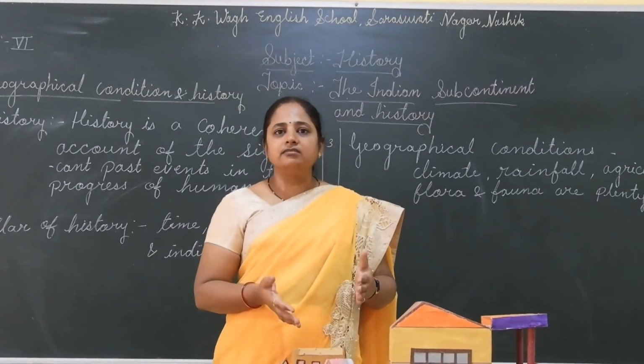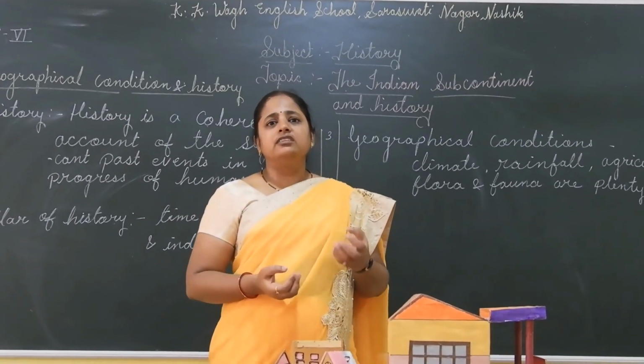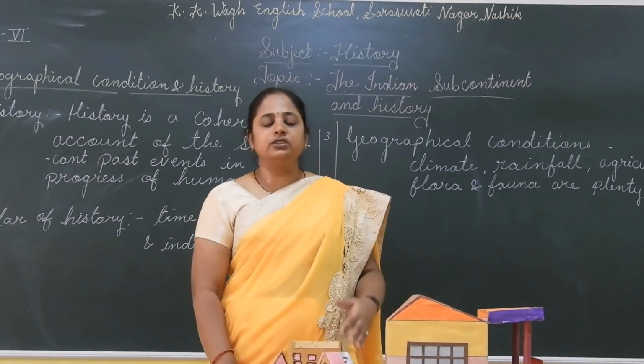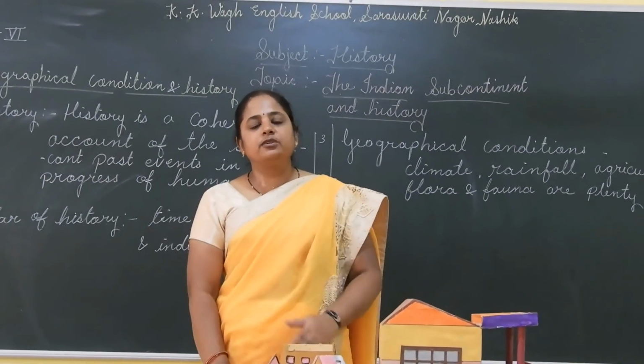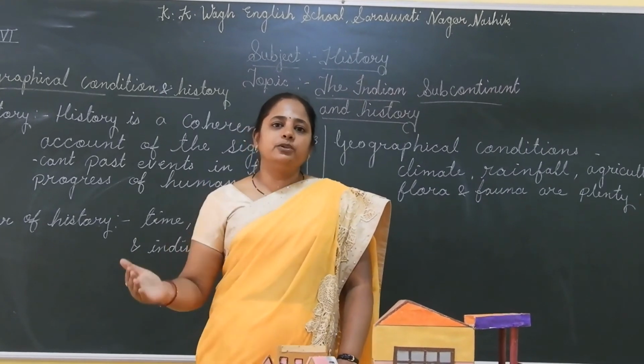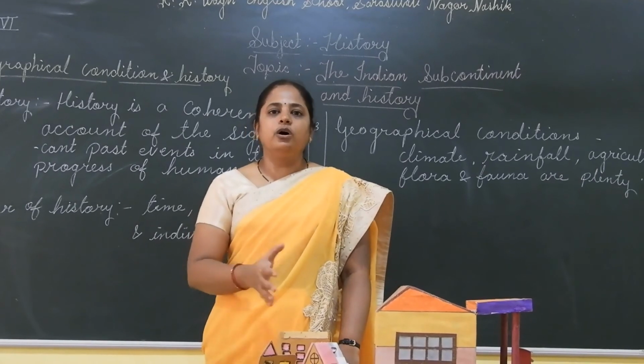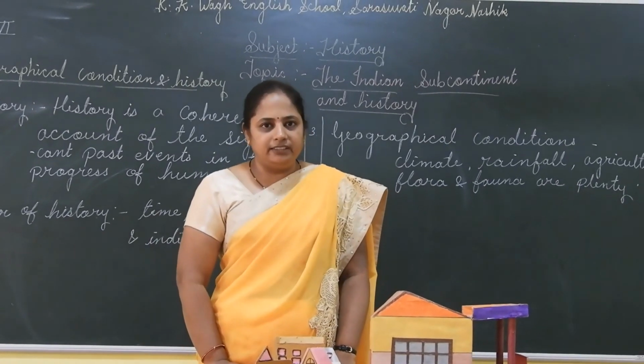We keep hearing about less rainfall and the condition of the farmers, and in this way human beings started to settle in different places where their needs are fulfilled.